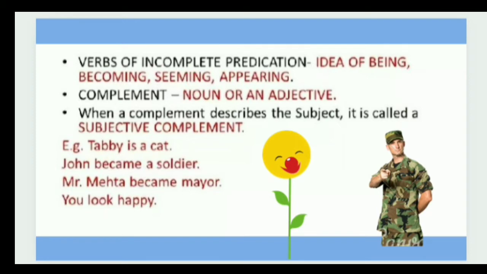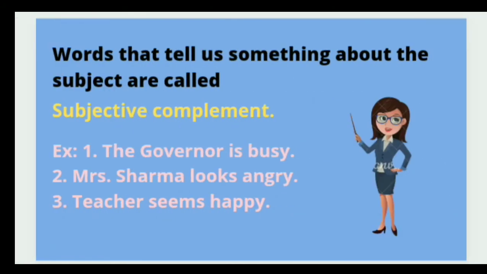A soldier, mayor and happy are about whom? They are talking about Tabby, John, Mr. Mehta and you, meaning they are referring to the subject. So they will be called subjective complement. Words that tell us something about the subject are called subjective complement.